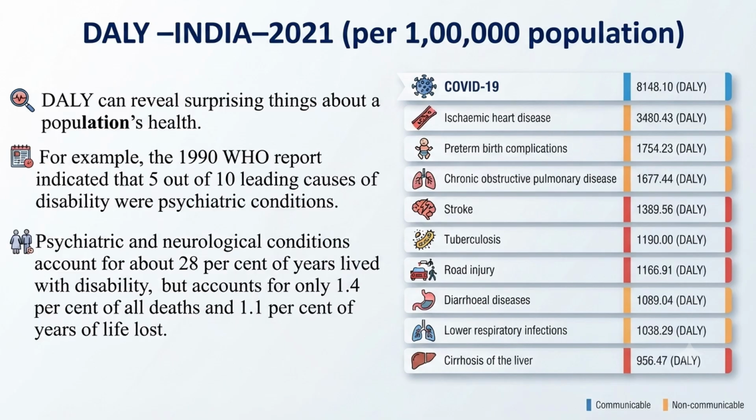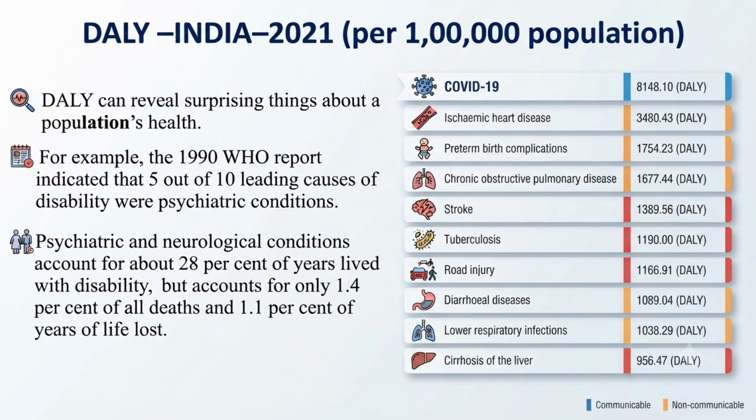So one more example. In 2021, India, how are the DALY patterns per 1 lakh population? 2020 means we remember so many COVID cases. Lockdown was there, second wave was there. So because of COVID, so much DALY was there.